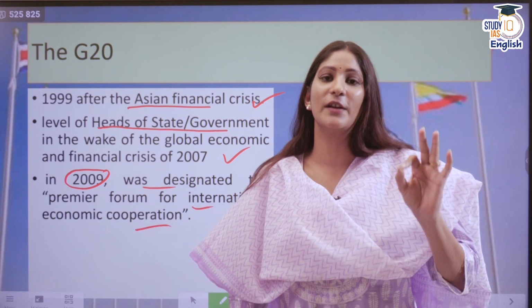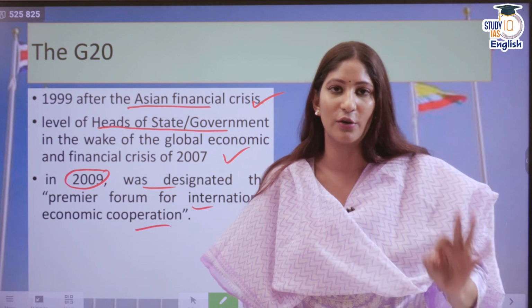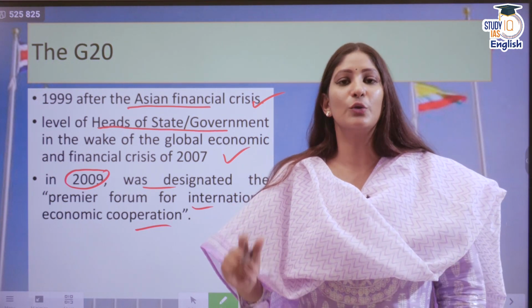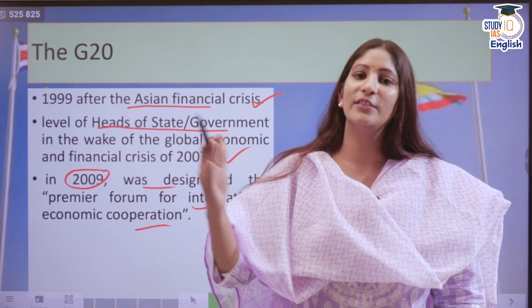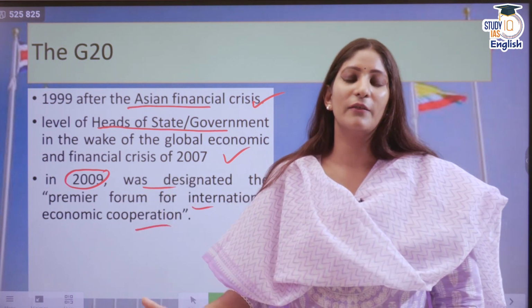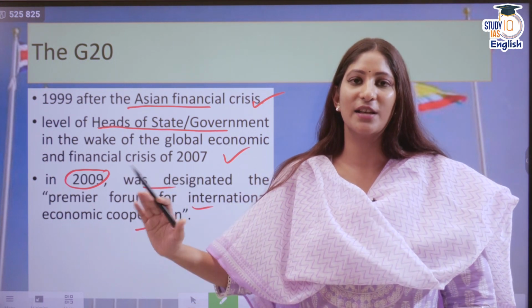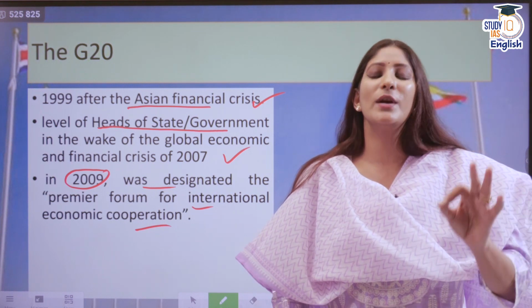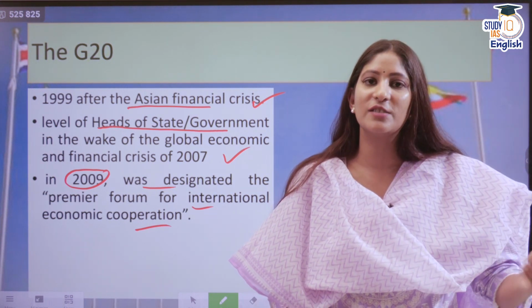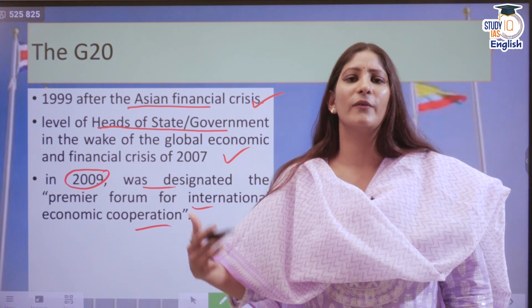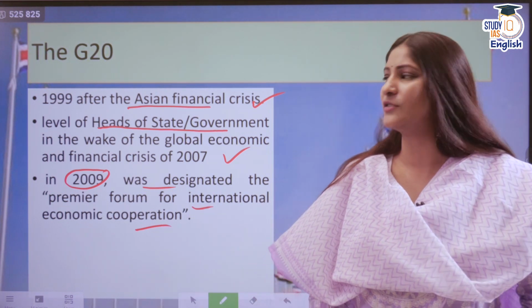If any kind of issues are to be discussed with respect to economics, it is going to be done through the G20 only, and it works through two tracks, the finance track and the Sherpa track. The finance track consists of the finance minister and the governor of the central bank, whichever it is. For India, it is RBI. And the Sherpa track guides the different engagement groups throughout. And there are different engagement groups as well, for youth, for women empowerment, for tourism, etc.